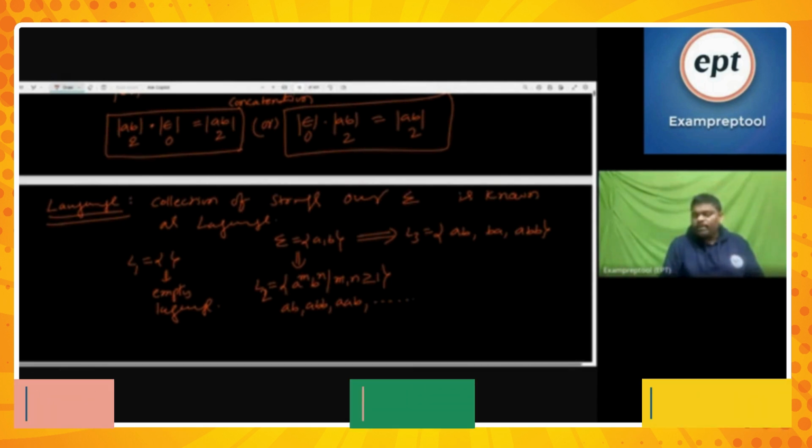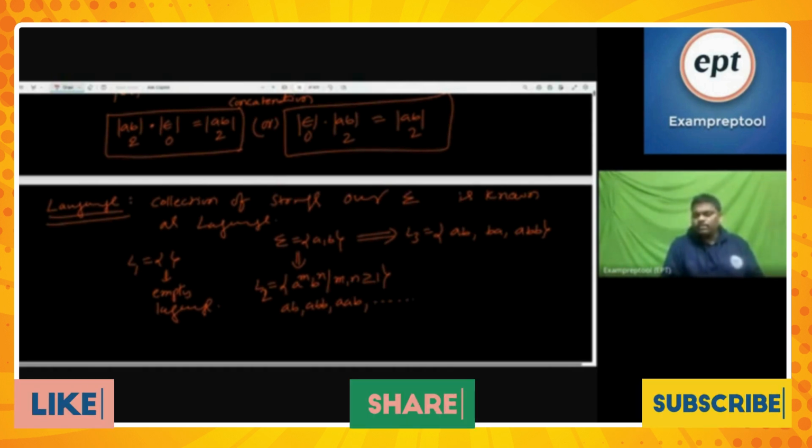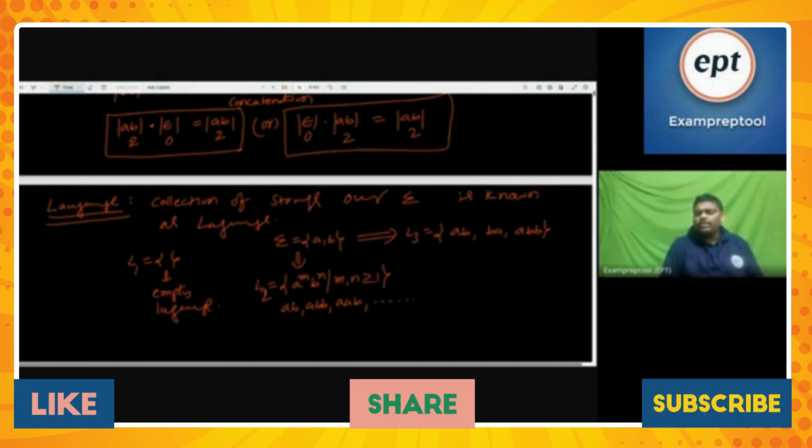A language may be finite. Language means a collection of strings, so with 3 strings only, it is a finite language. But L2 contains infinite strings, so it is an infinite language. Remember.